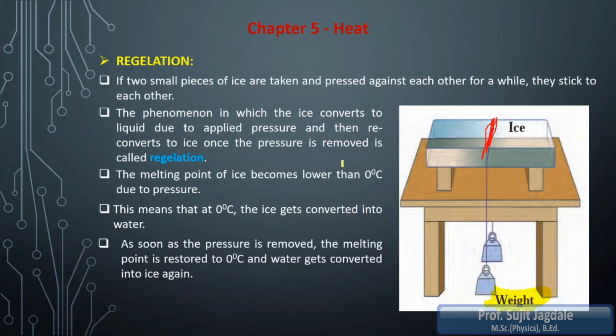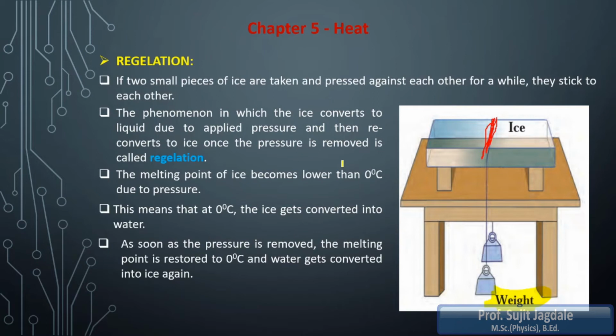As soon as the pressure is removed, the melting point is restored to 0 degrees Celsius, and the water is again converted into ice in the gap created by the thread, due to which the ice slab is joined again.